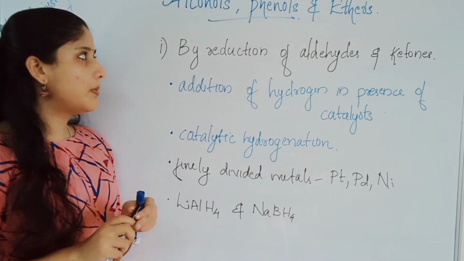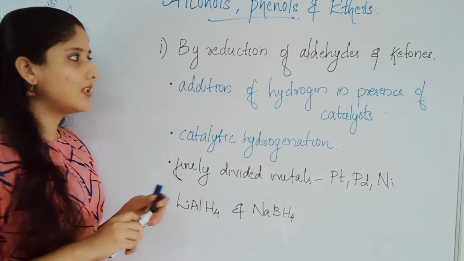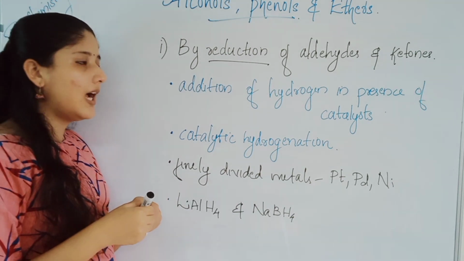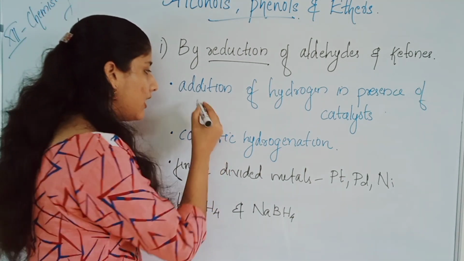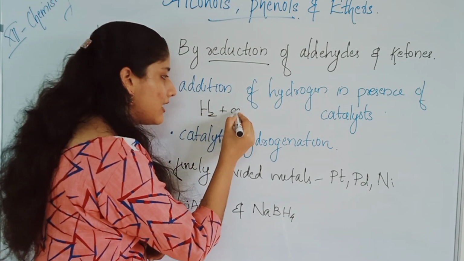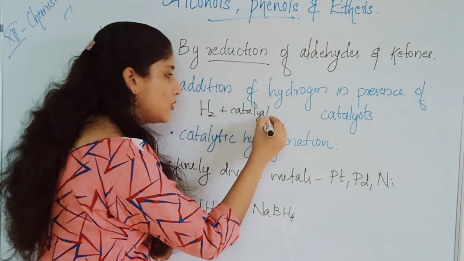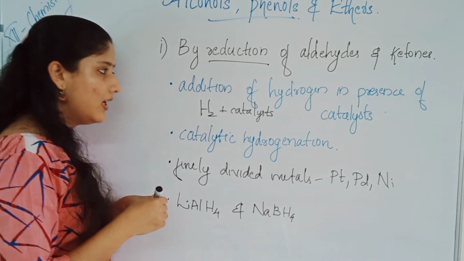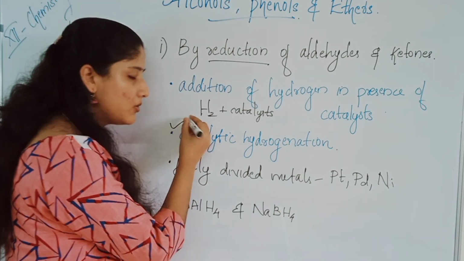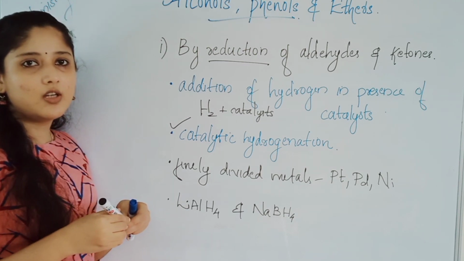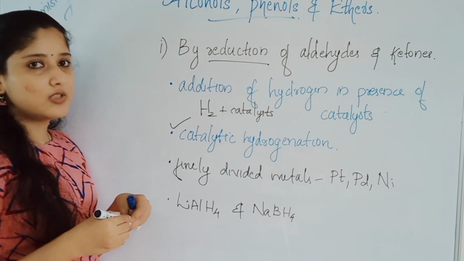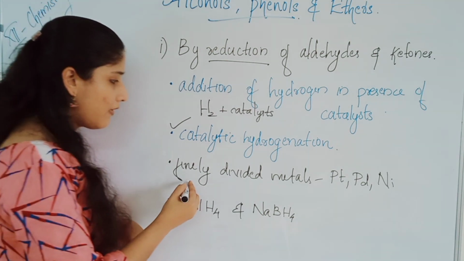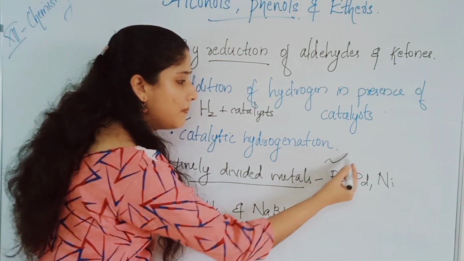The first method of preparation of alcohols is by reduction of aldehydes and ketones, that is, by the addition of hydrogen in the presence of catalyst. So to carbonyl compounds like aldehydes or ketones, we add hydrogen in the presence of catalyst. That process is called catalytic hydrogenation. Here the catalysts used are finely divided metals like platinum, palladium and nickel.